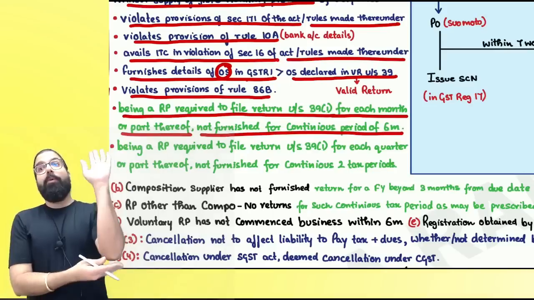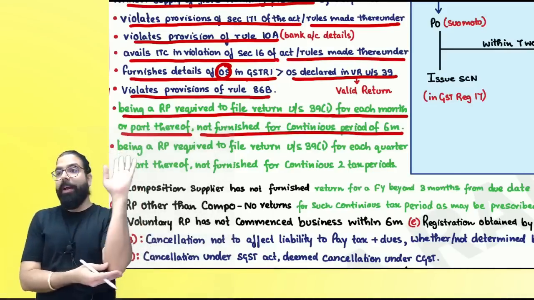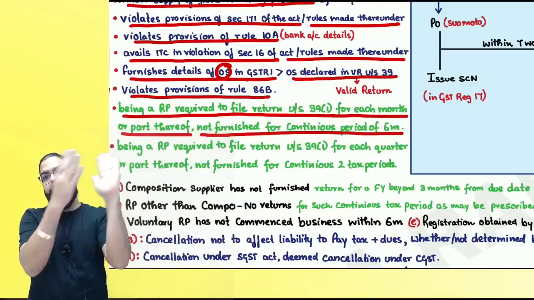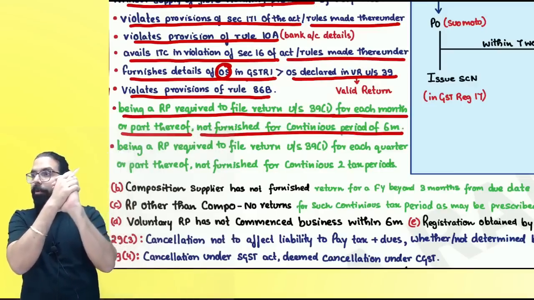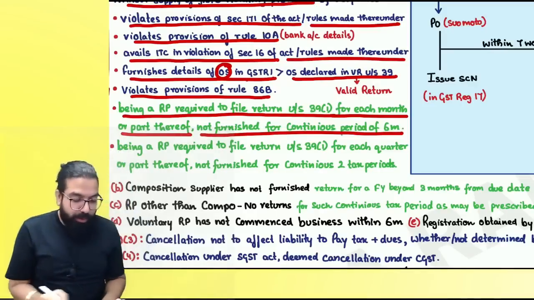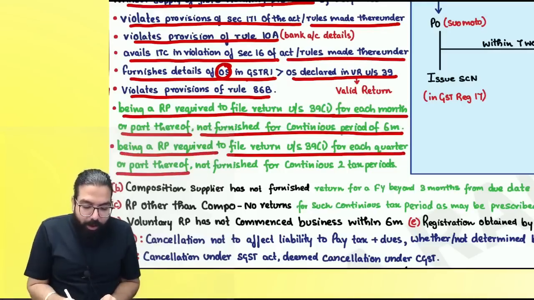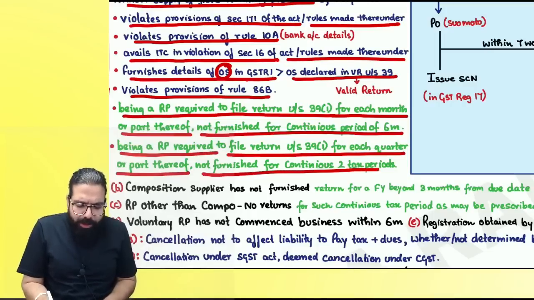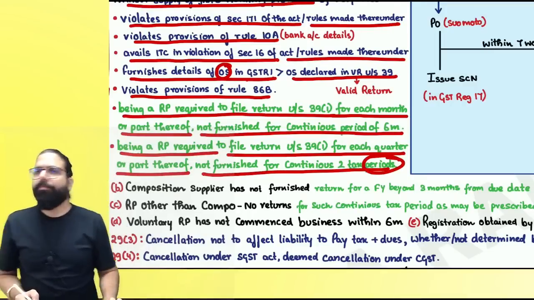Remember, in GST, quarter is always fixed. You know, don't forget. What is a quarter, everyone? April, May, June, July, August, September, October, November, December, January, February, March. Can I go ahead, everyone? Don't forget, in GST, quarter is always fixed. Being a registered person required to file return for each quarter or part thereof, 6 months means 2 quarters, correct or not, everyone? And hence, not furnished for continuous 2 tax periods. Tax period here means quarter.